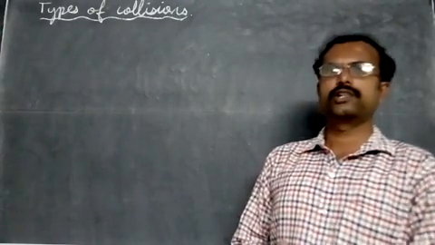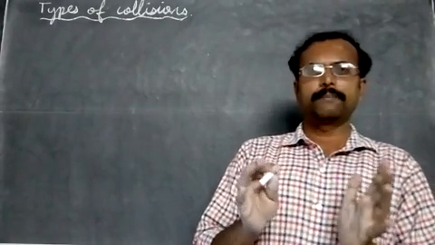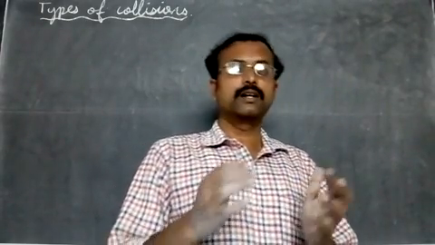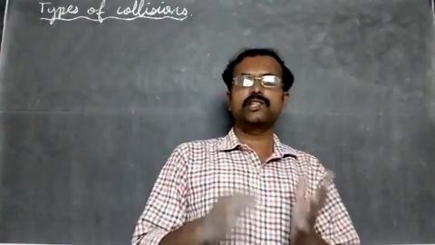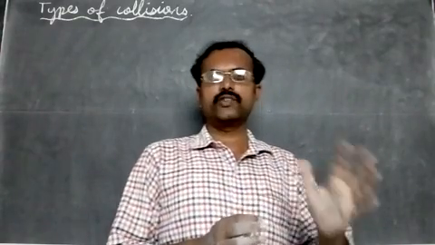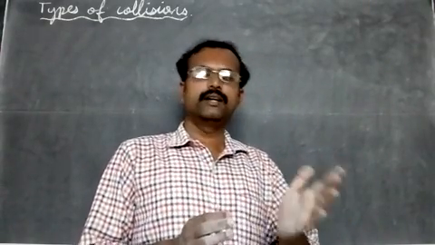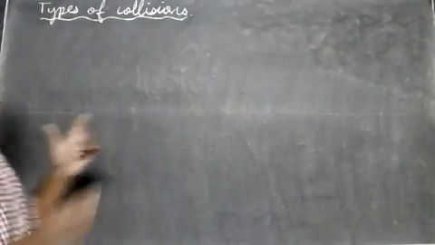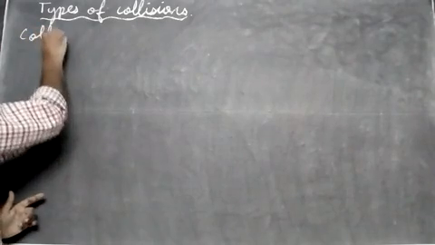Now let us study about collisions. In a collision, we have different things that may be conserved. Let's see what things are conserved, which are constant. First, the total energy is conserved. We know the law of conservation of energy: energy can neither be created nor destroyed. That is conserved here. So in a collision, we have two things which are conserved.